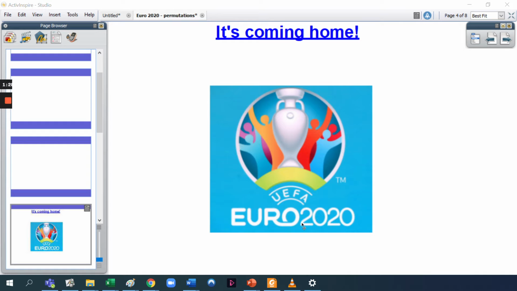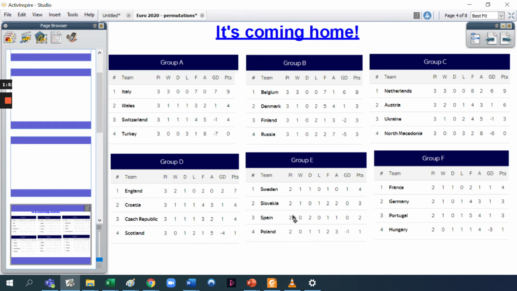But in the last tournament in 2016, and also in this tournament, 2020 or 2021, there is a slightly different format. It involves the top 2 teams automatically going through, but then 4 of the third best placed teams also go through out of the different groups. So let me just show you what I mean.